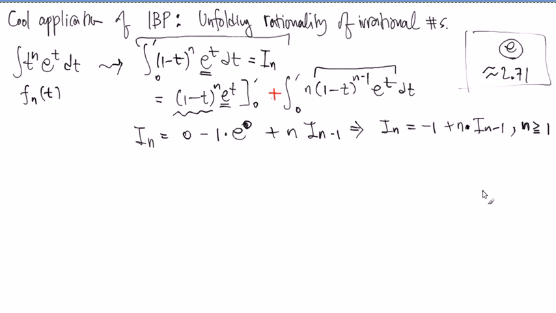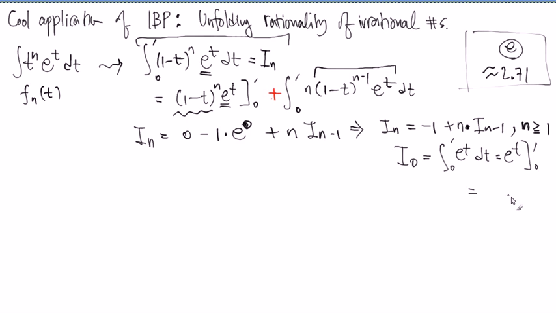When you use this formula, you have to start with the first number. Then it tells you what the next number is, and the next number, and things like this. So usually we state it starting from this number. When n equals 1, it seems like we want I_0, right? If you plug in n equals 0 here, then it is the integral from 0 to 1 of e to the t dt. What is the antiderivative of e to the t? It's e to the t, right? That's the antiderivative, from 0 to 1.